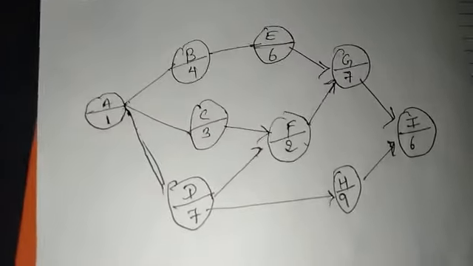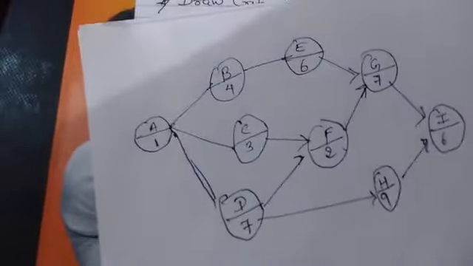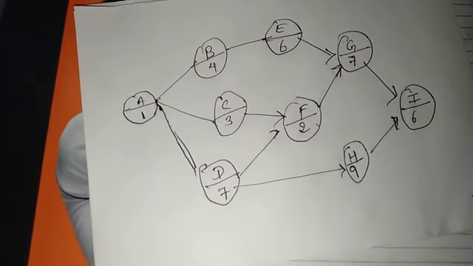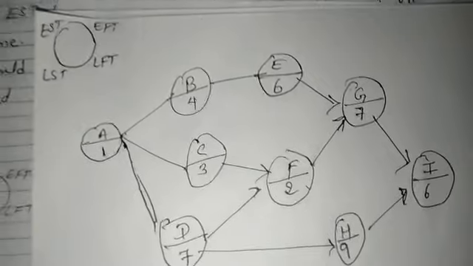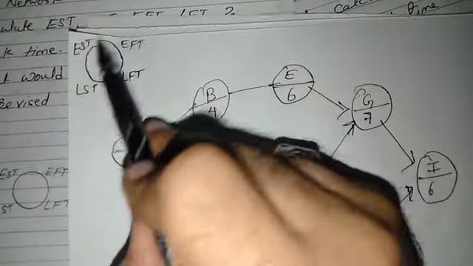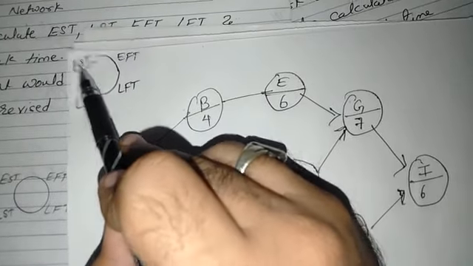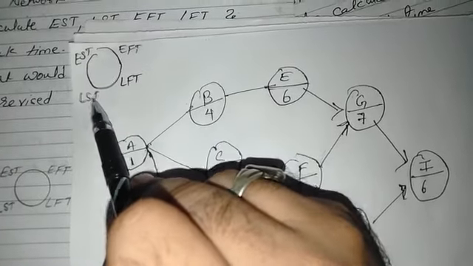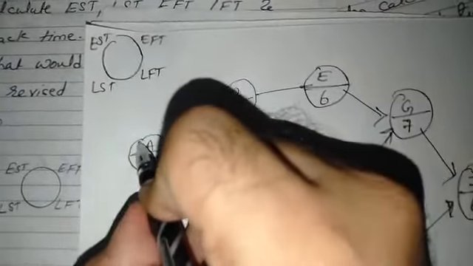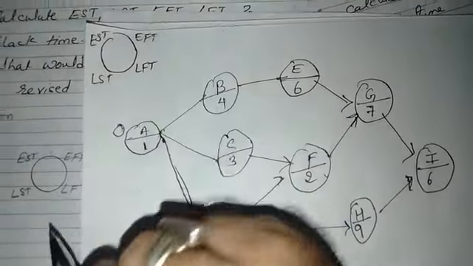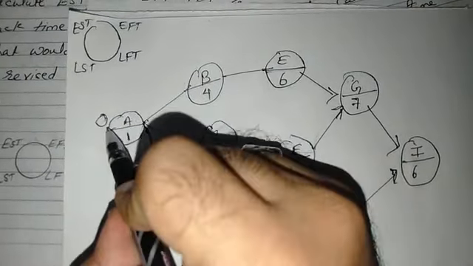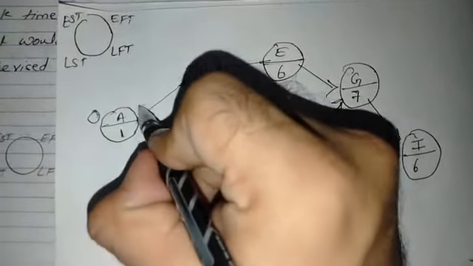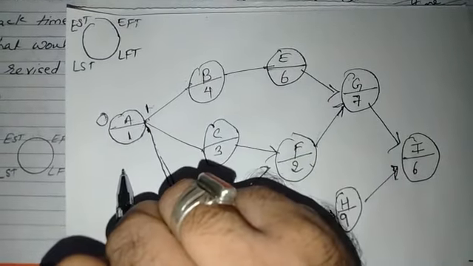Now we will do the forward pass. Before doing so, I will draw a small box in a corner to help. Please see the corner I have drawn for this sample. Here you will have early start time, early finish time, latest finish time and latest starting time. I start here from 0. The first activity starts from 0, and 0 plus 1 is 1. So that becomes your early finish time.